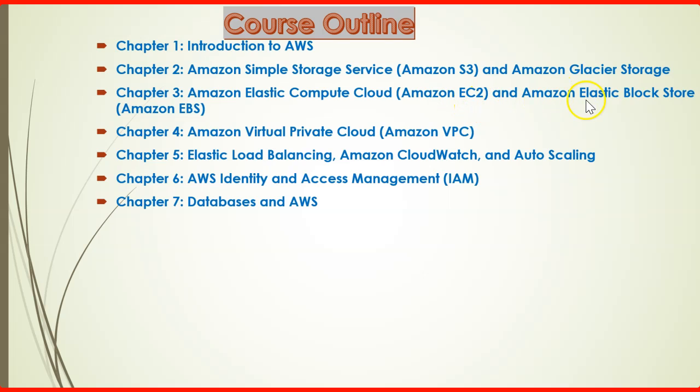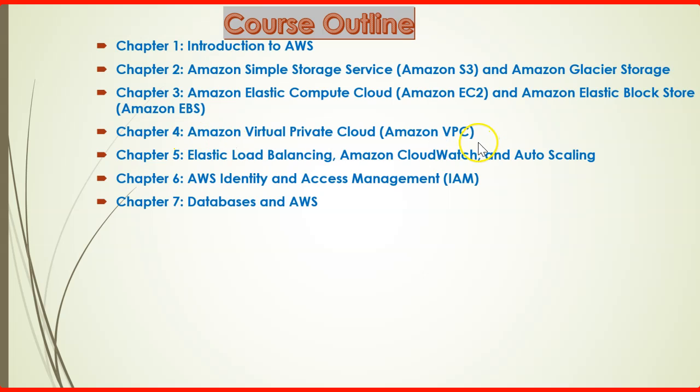And then the Amazon Elastic Block Store, our block level storage. We can use this storage for the installation of our operating system or high throughput requirement applications. We can put all those types of applications on the EBS volumes, not on S3. S3 is not compatible for your OS installation, so we cannot install the OS on S3 storage. So we have to choose either the Elastic Block Store or the Instance Store. We will look into it also.